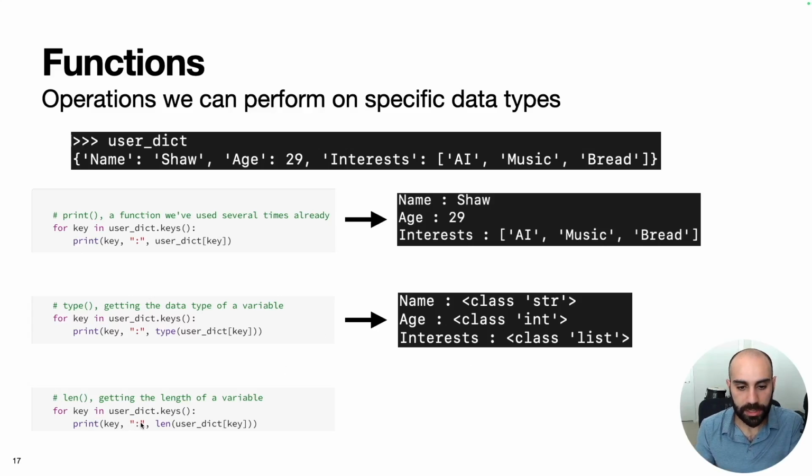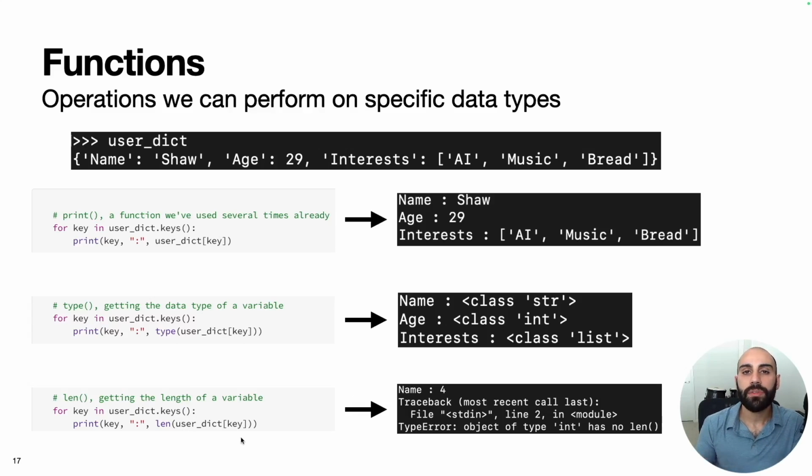Here we're going to print not the type of each value, but the length of each value. However, when we run this, we actually get a type error because this function len is not defined for integers. So although we got something for name, the length of name was 4 because it consists of 4 characters. Len is not defined for integers, so it threw an error. And as a bonus, if we were to compute the length of interests, we would get 3 because it consists of 3 elements.